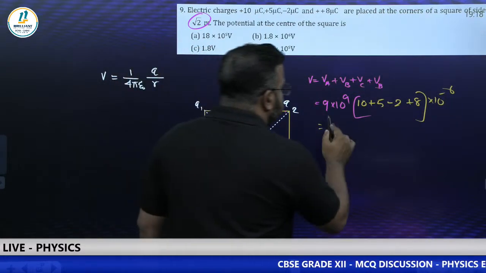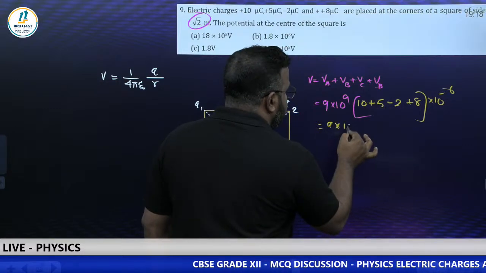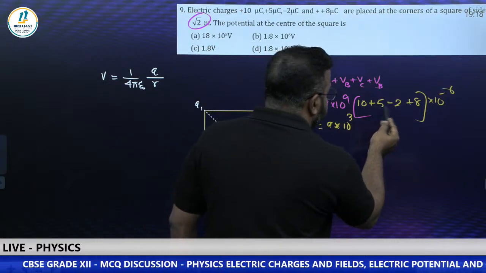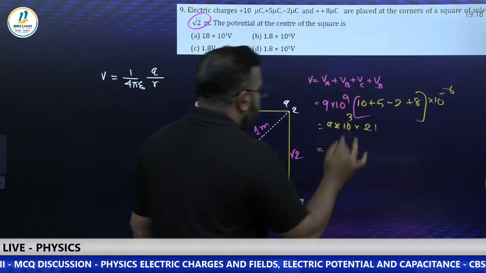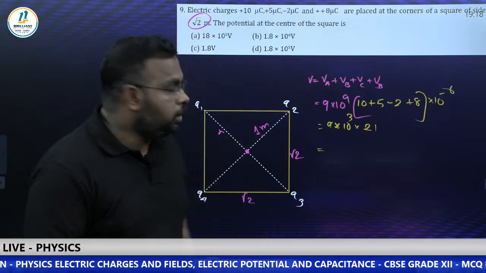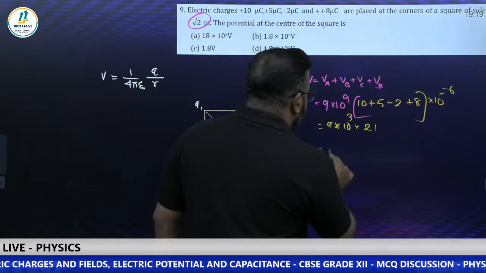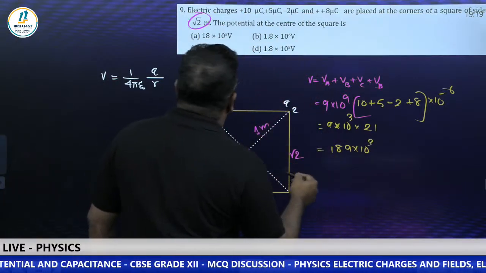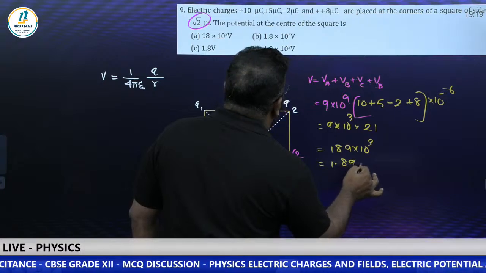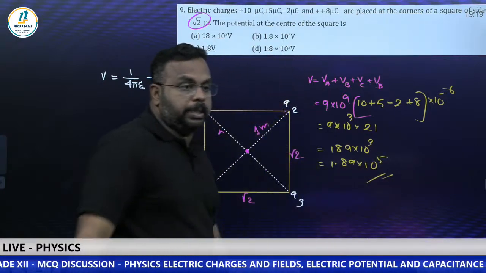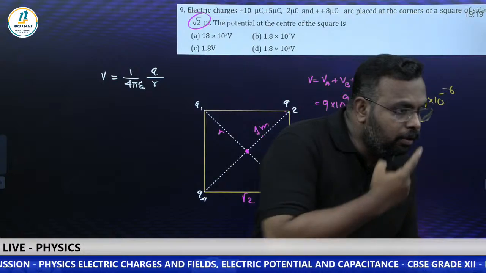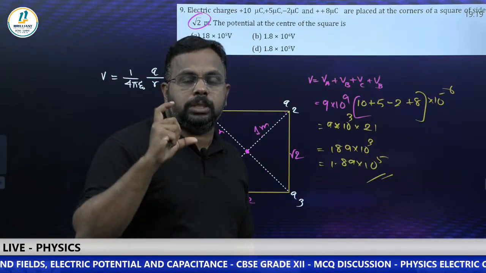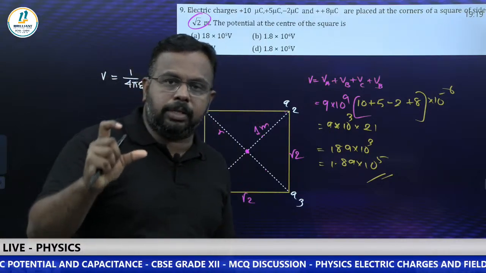Check please. So this is 9 into 10 power 3 will come here because there is minus 6, and 10 plus 5, 15 minus 2, 13 plus 8, 21. So 21 into 9, 189 into 10 power 3, but the options are in terms of like 1.8, so if you're writing it as 1.89 into 10 to the power 5. Yeah, so it's option D. Option D is the right answer. 1.89 into 10 to the power 5. Yes. So I think it's clear. So take your time to do this kind of question. Make sure that you are not making any silly calculation mistake.